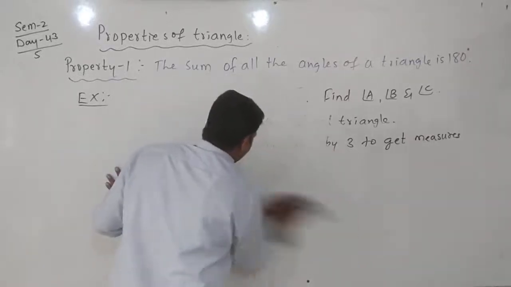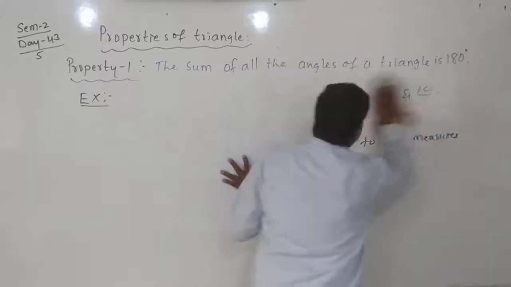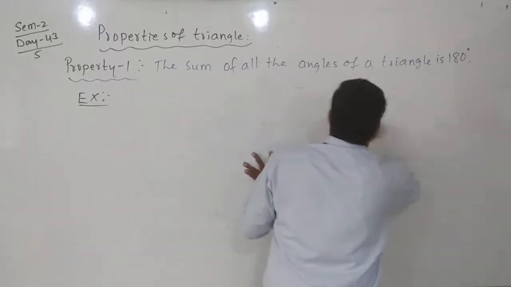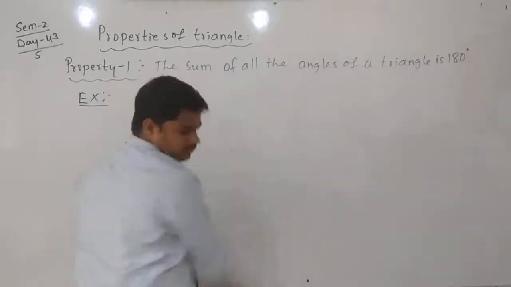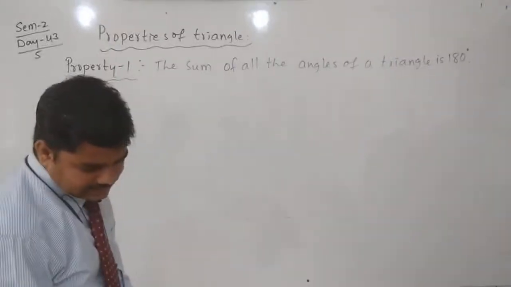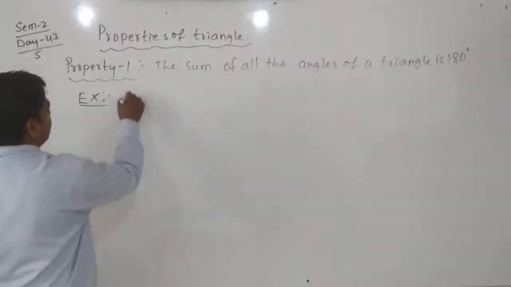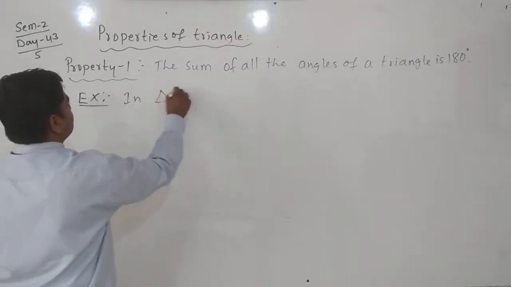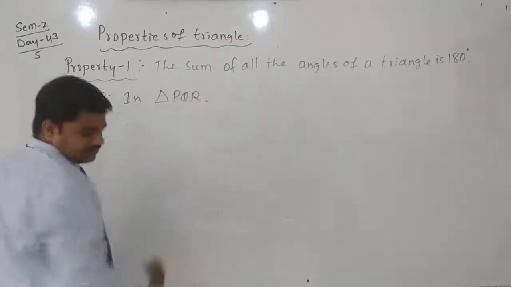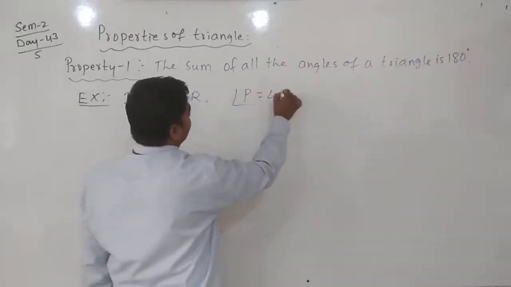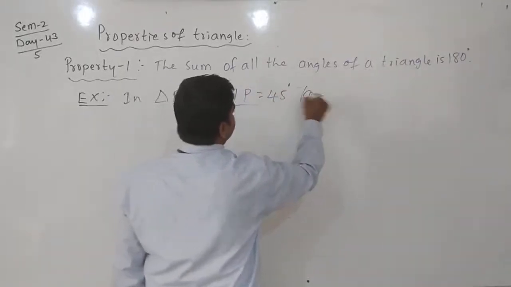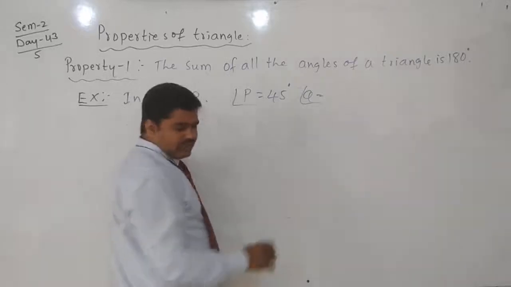One more example for this property. In triangle PQR, angle P is equal to 45 degrees and angle Q is equal to 70 degrees.